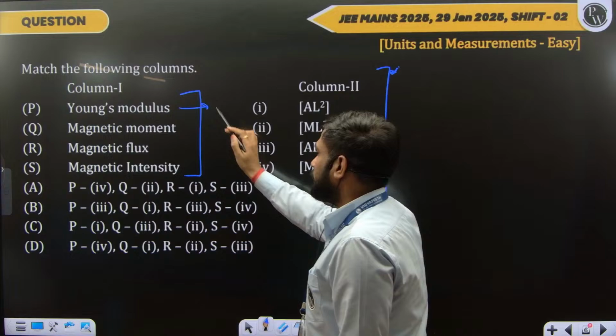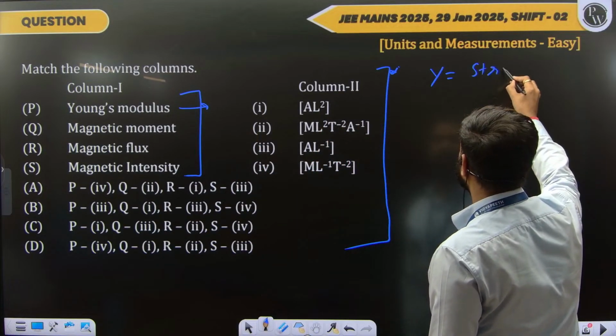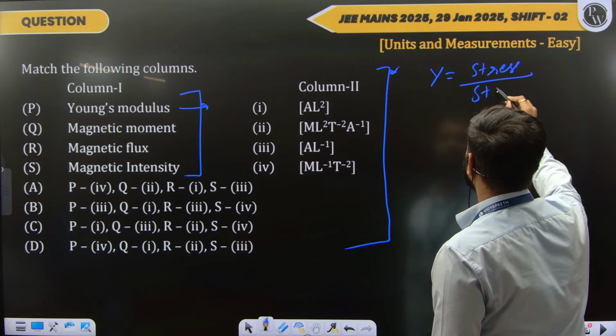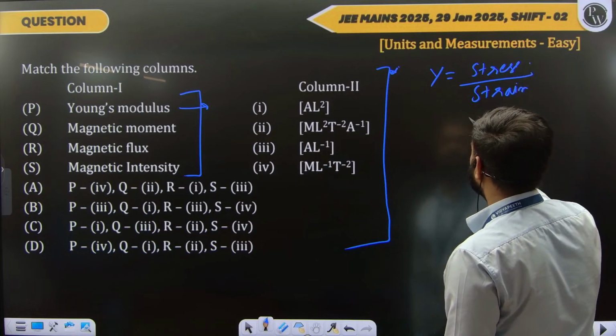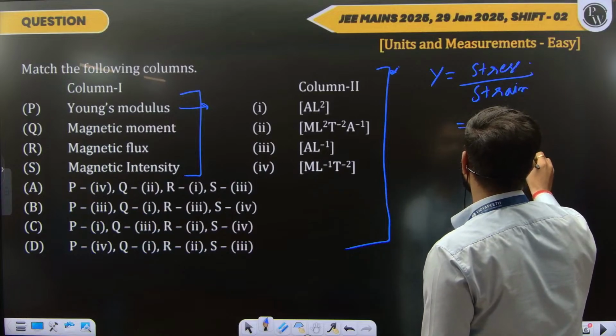Young's modulus, the dimensions will be, we know that Young's modulus is defined as stress upon strain. Strain is dimensionless, so the dimensions of stress will be force upon area, right?